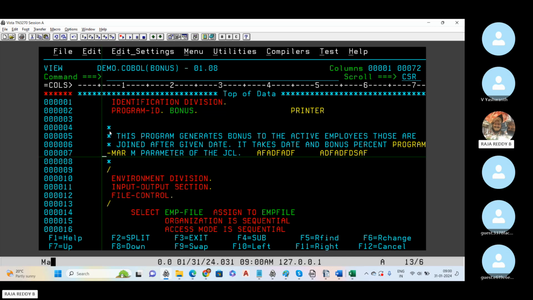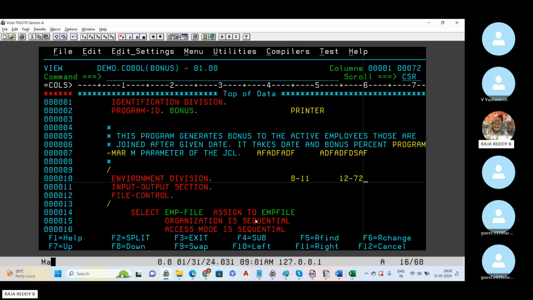But in three cases I am going to use the 7th column. Okay, 1 to 6 is the sequence number. So if I want to start this program, I have to follow these rules: in the 7th column, either star, hyphen, or slash I should give. Our actual program logic we can start from the 8th column only. Okay, guys. In the 8th column, 8 to 72 we have. So 8 to 11 and 12 to 72 are split into two parts.